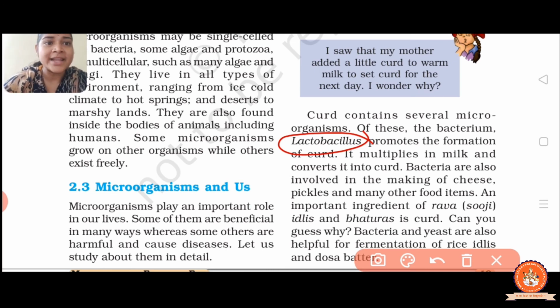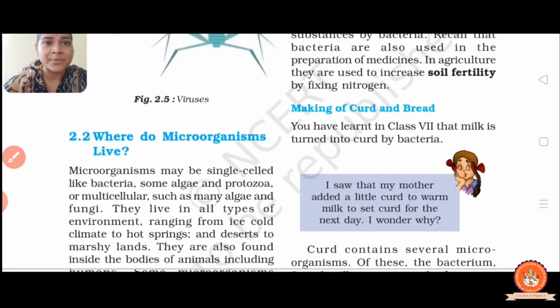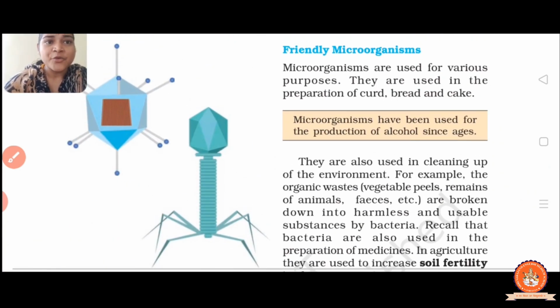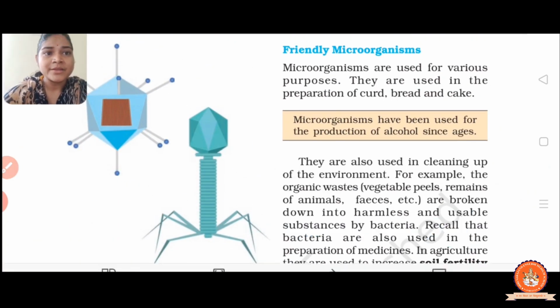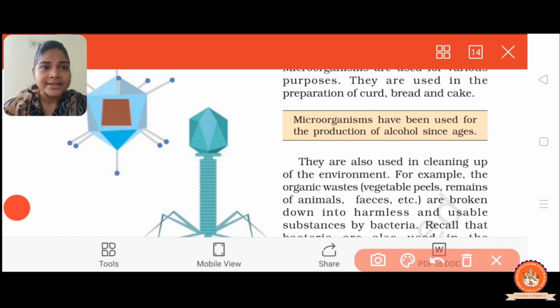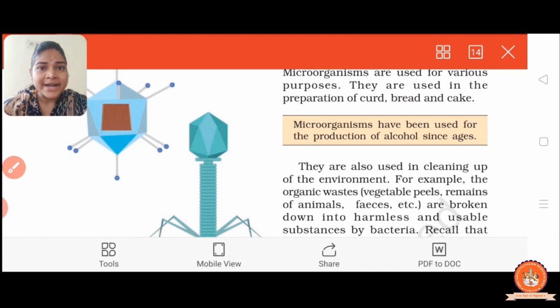The lactobacillus bacteria convert milk to curd, right? Now, for bread and cake, yeast, a type of fungi, is used for fermentation in this process, right?